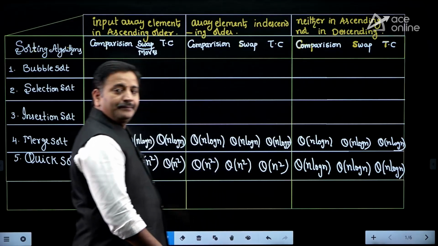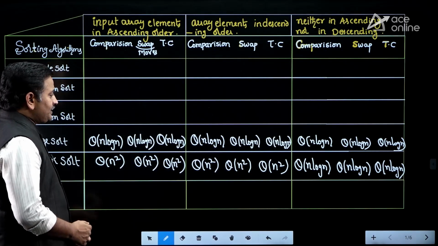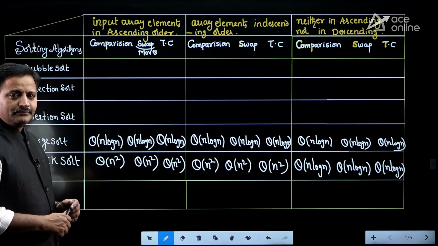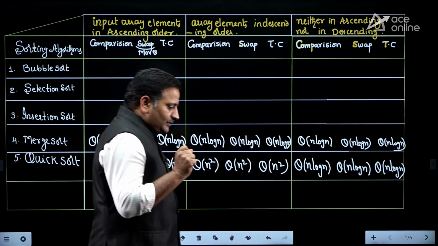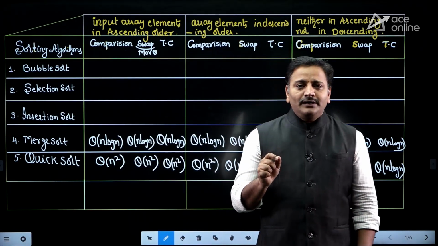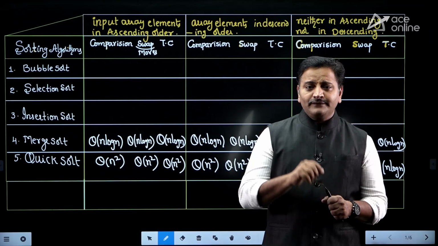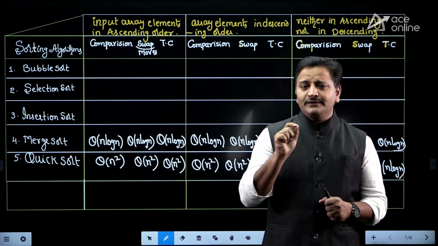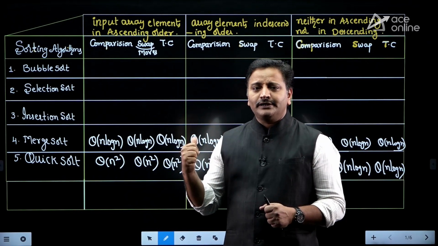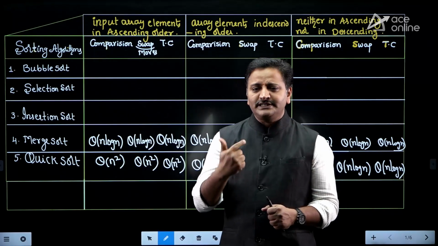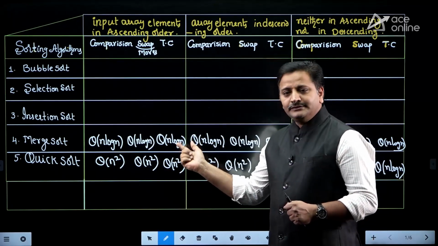Right, theta of n log n. Then what type of application questions will they ask based on the merge sort algorithm? There is one concept called inversions. We can find inversions of the given array with the help of merge sort algorithm with time complexity just theta of n log n.